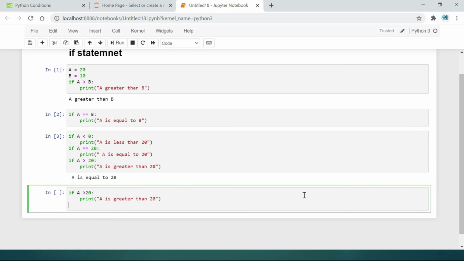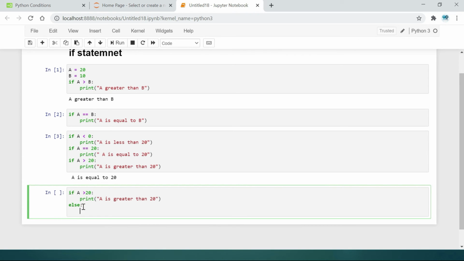If the given statement is true, it will show this value. Otherwise it will go to else, close with colon. We don't give any condition, it automatically decides which printout will be printed.